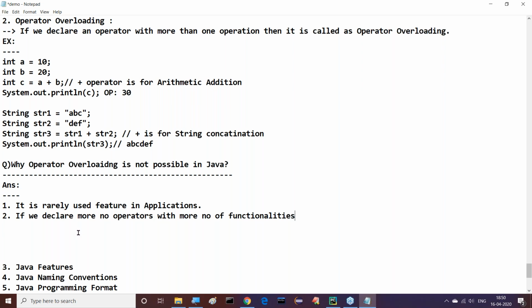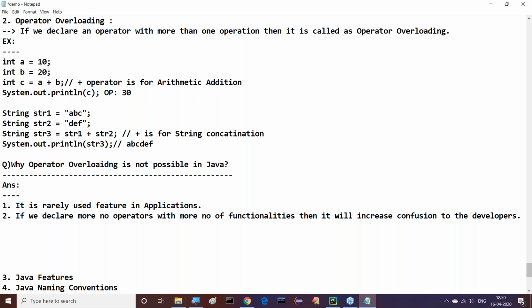If we declare more operators with more functionalities, it will increase confusion for the developers. It is a confusion-oriented feature when we declare more and more operators and functionalities. Because of these two reasons only, operator overloading does not exist in Java. Try to recognize this point.